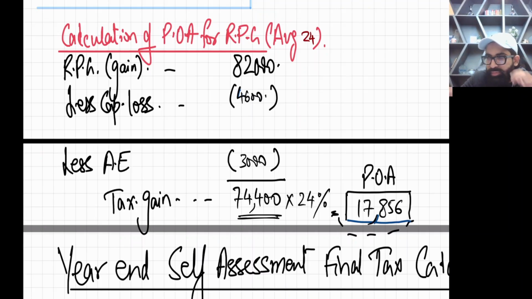So it's 17856. 17856 is your payment on account. Okay, now I'm giving you a $1,000,000 advice.